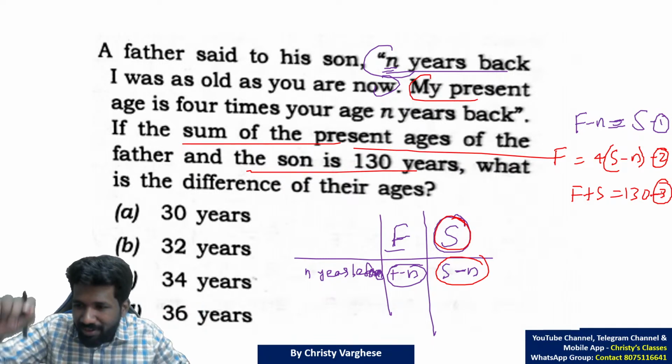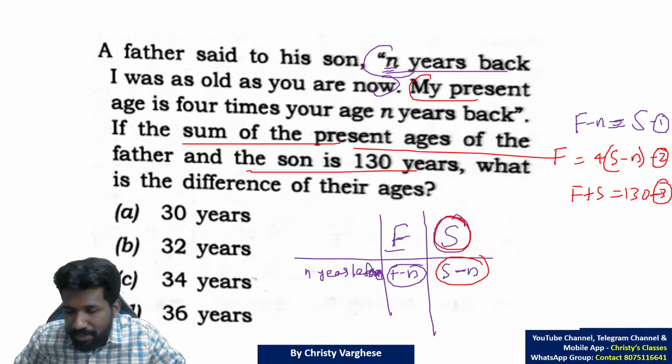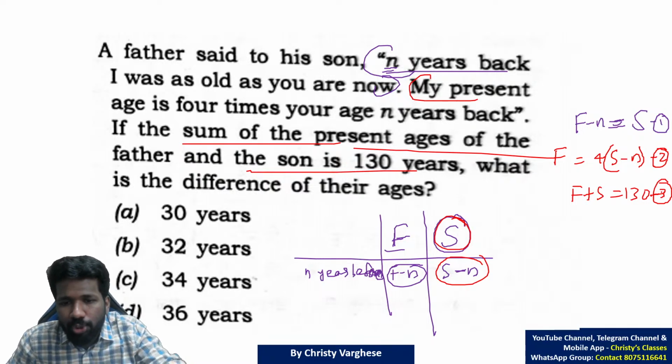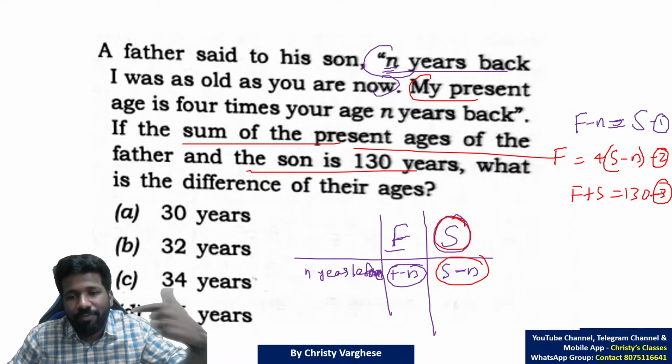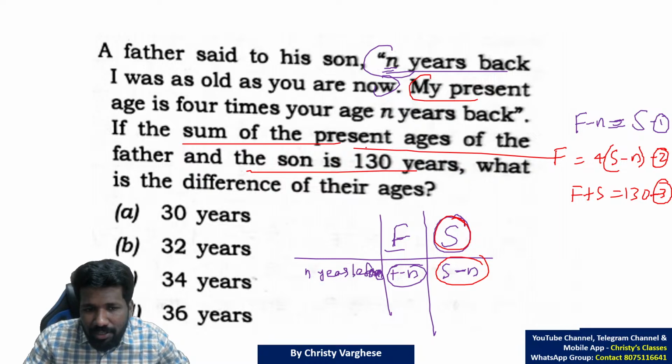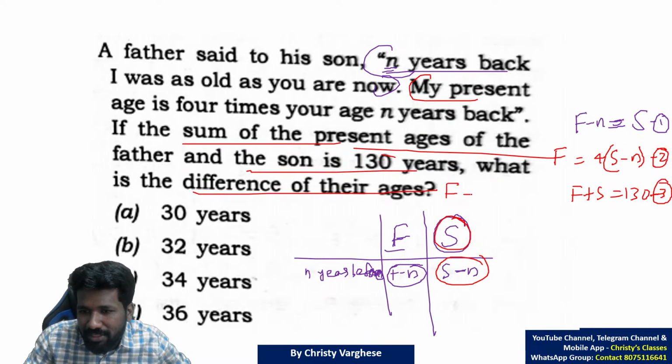You have to solve these 3 equations. Showing how to solve it will take too much time, that's why I'm skipping. But I will give you some clues so that you can make the solving process faster. Finally, what is the question? What is the difference of their ages? Difference means the father is older than the son, so F minus S is what we need to find.